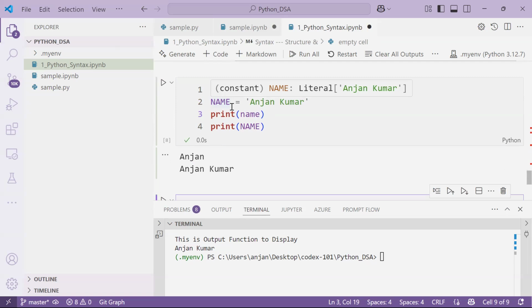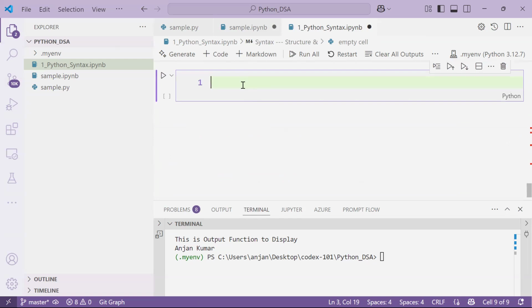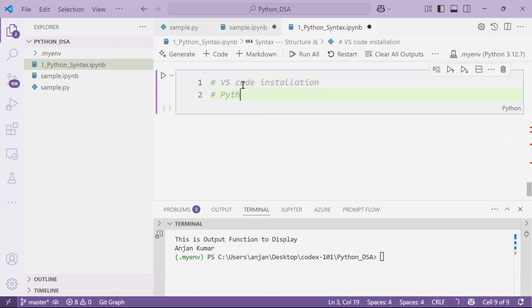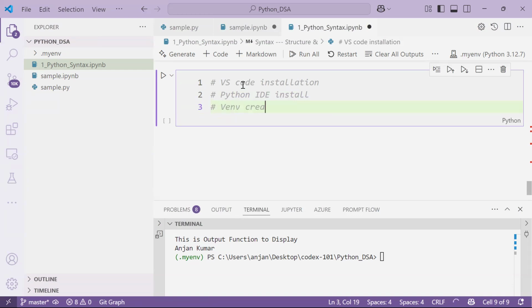So guys, for this particular session, what you really understood: Python Visual Studio installation. I will write the things that I explained. VS Code installation. Second one is Python IDE installation. Third one is creating a virtual env and activation.